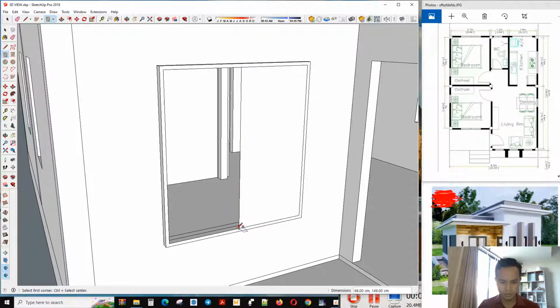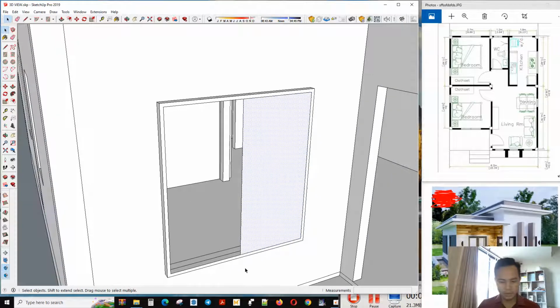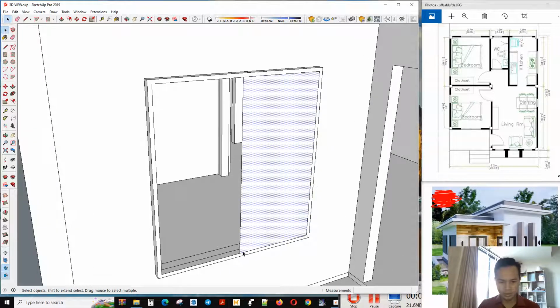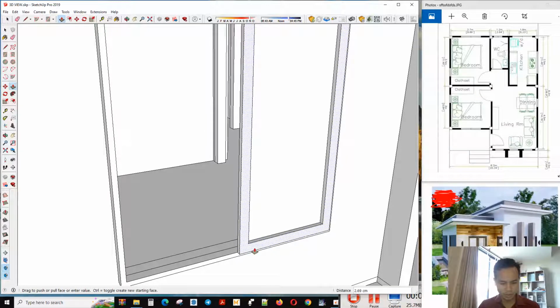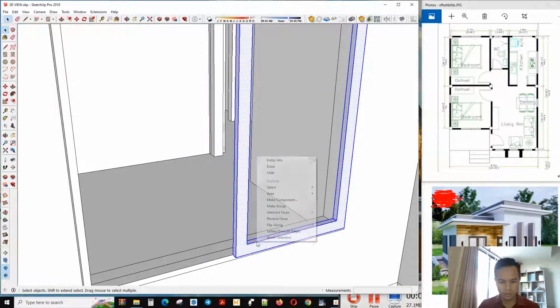Now the single slide. Remember that the slides must not be on the same side, like opposite sides. One goes inside the other. For the frame of the glass I will choose 6 by 3 centimeter, so 6 and the thickness on the other side is 3. I will close this and make a group.